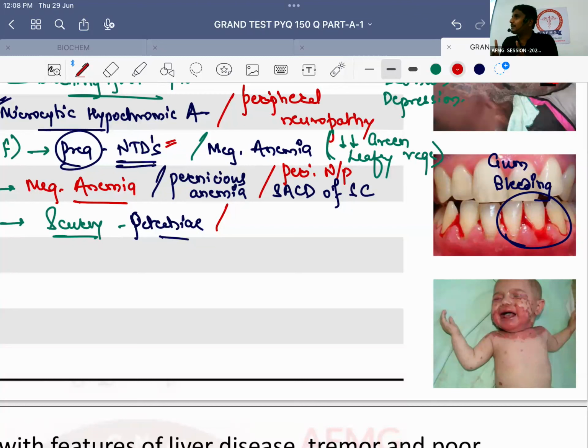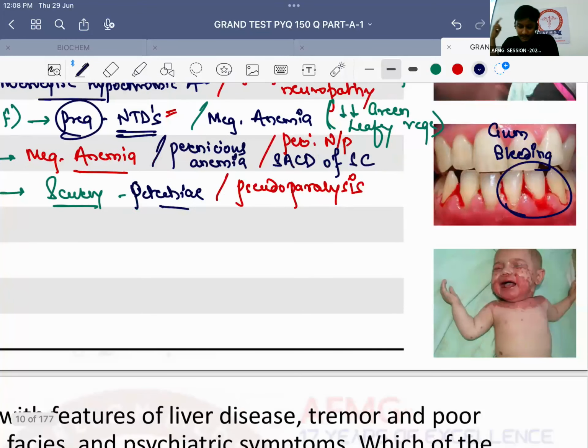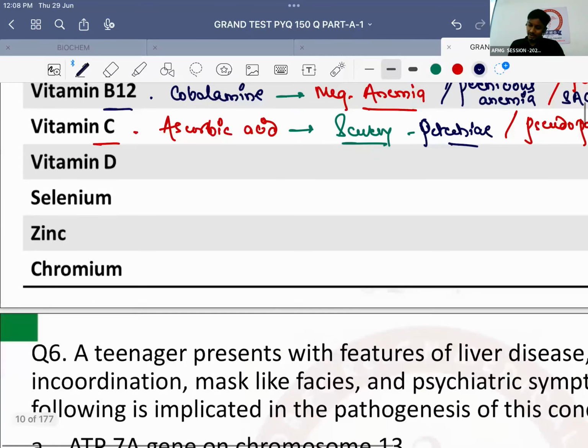Is the child having paralysis? No. But because of that pain, the child is not able to walk. That is what is called pseudo paralysis. That they mention in the question usually. Okay? So pseudo paralysis, usually due to swelling and pain in the calf region, also develops in scurvy in the patient. ठीक है? So that's important. तो क्या क्या तीन चीजें होती हैं? First is gum bleeding, second is petechiae, and third is pseudo paralysis due to the subperiosteal hemorrhages.